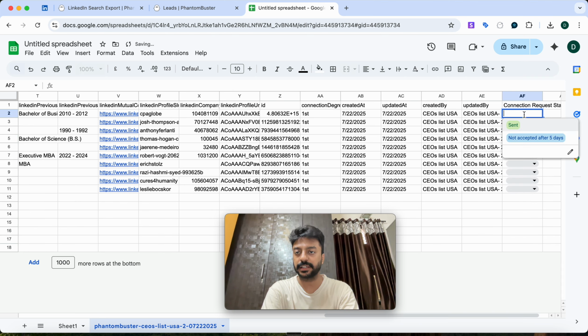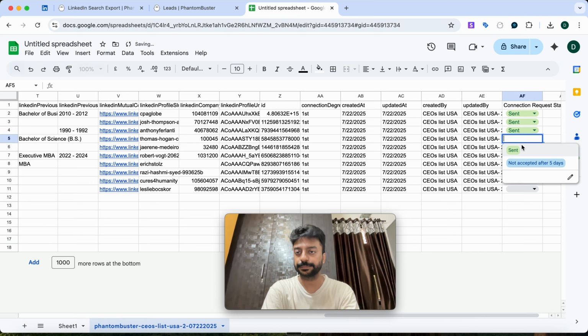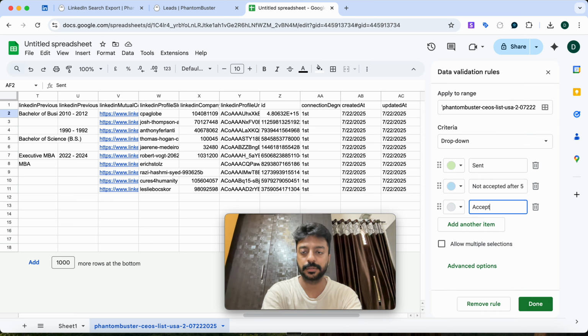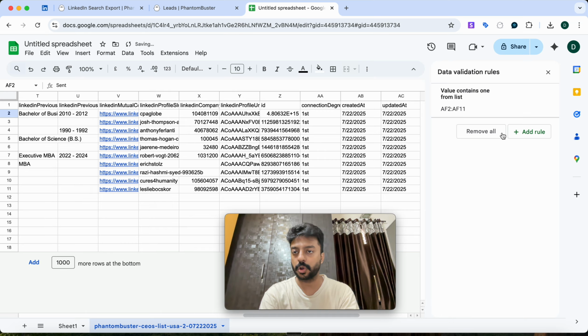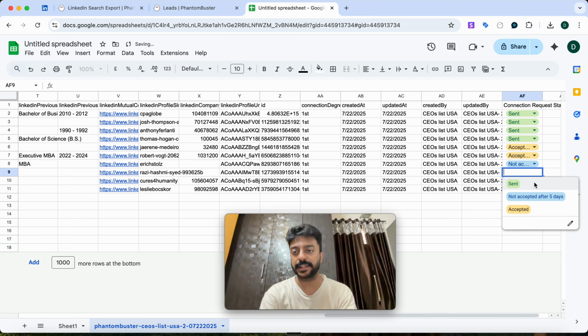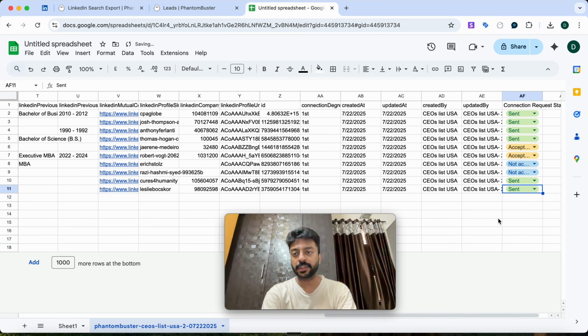So for example, I just sent the connection request to all these people, and similarly let's say some of the people have actually accepted my connection request, so I can just write accepted, and then add one more different color, and apply to all. And now this way I can say, okay, these are the people who have accepted my connection request, and these are the people who have not accepted my connection request even after waiting for 5 days.